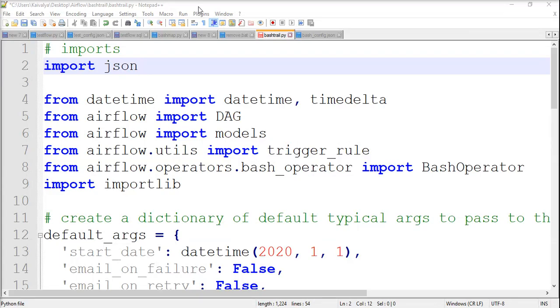Hello everyone, we will see how to create a DAG in Apache Airflow. In Apache Airflow, a DAG is written in Python, so it will be a Python file.